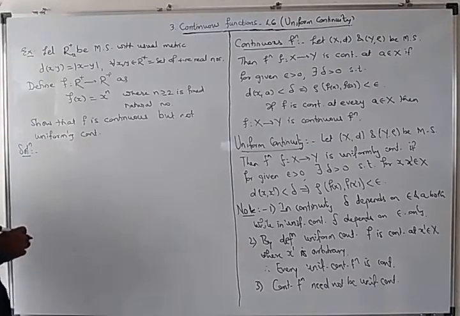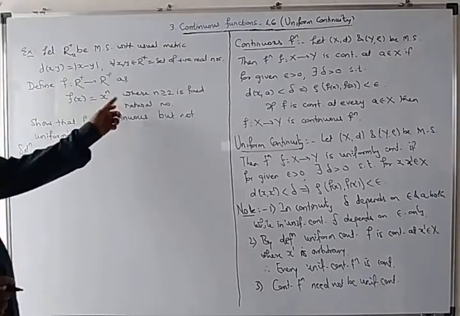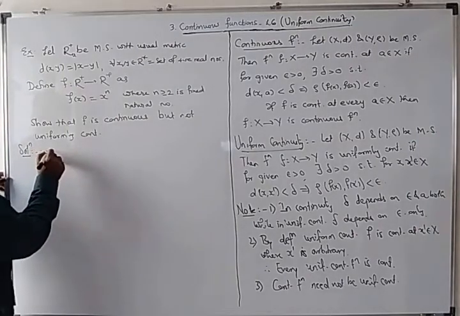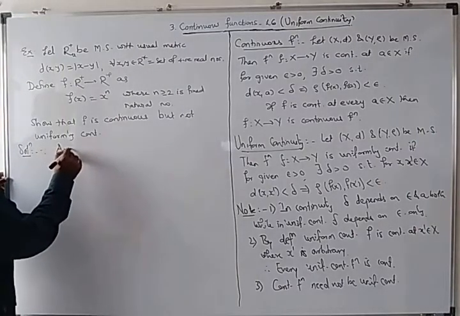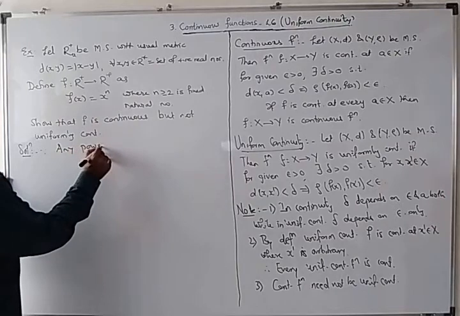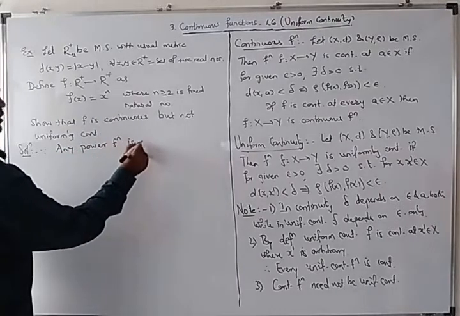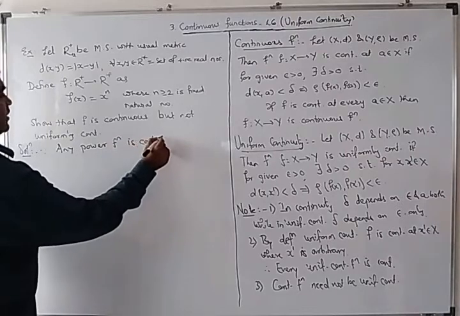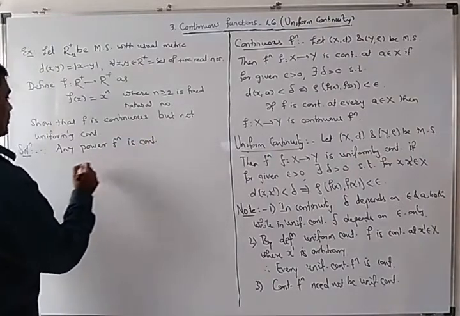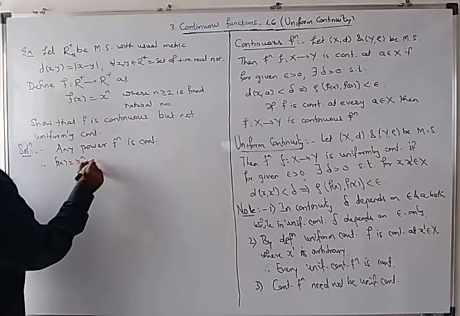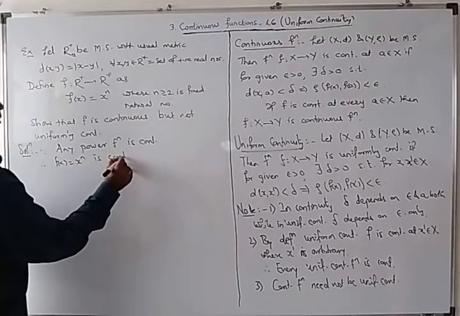So we know that every power function is continuous. Since any power function is continuous, therefore f(x) equal to x raised to n is a continuous function.